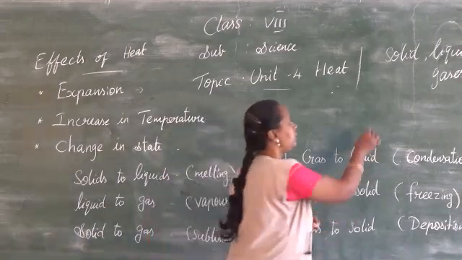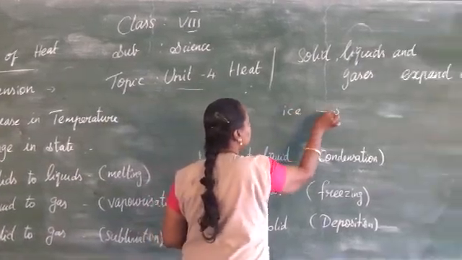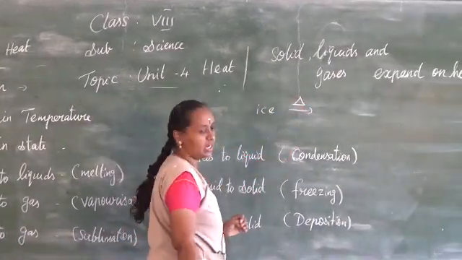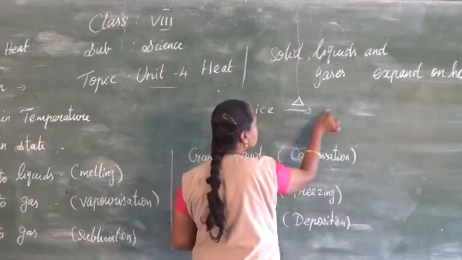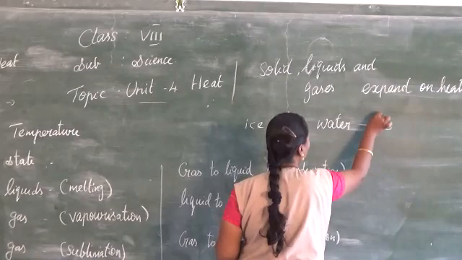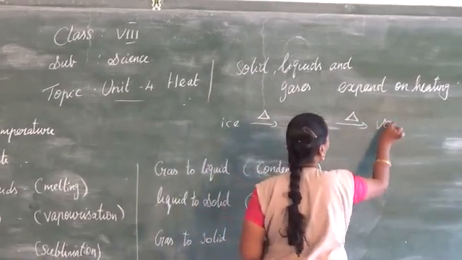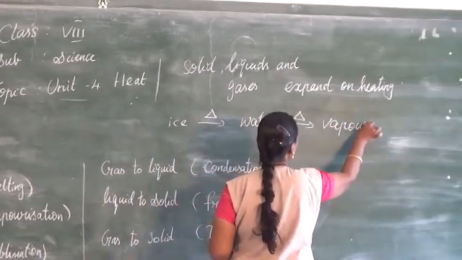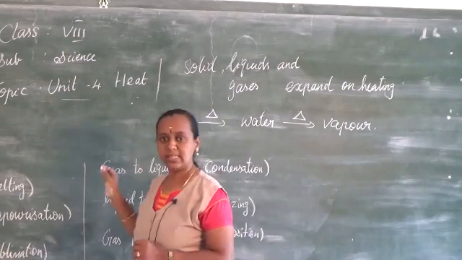I can say that from ice, when you heat, the symbol of heat is a triangle. When you heat this ice, it becomes water. When you heat this water, it becomes vapor. So what is the reason behind that? For all the same reason.